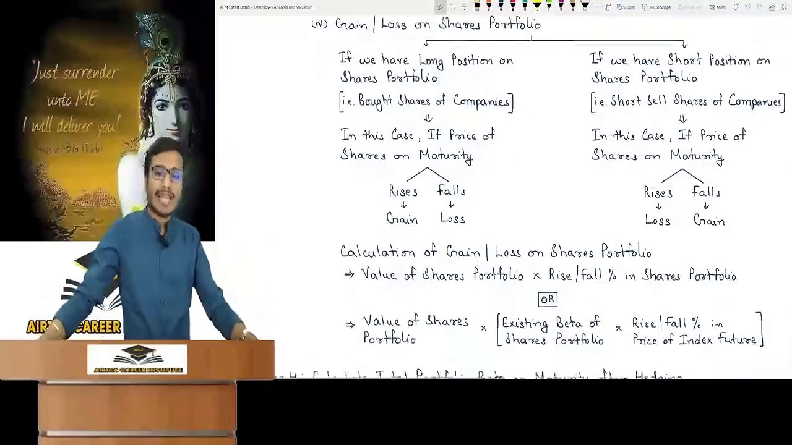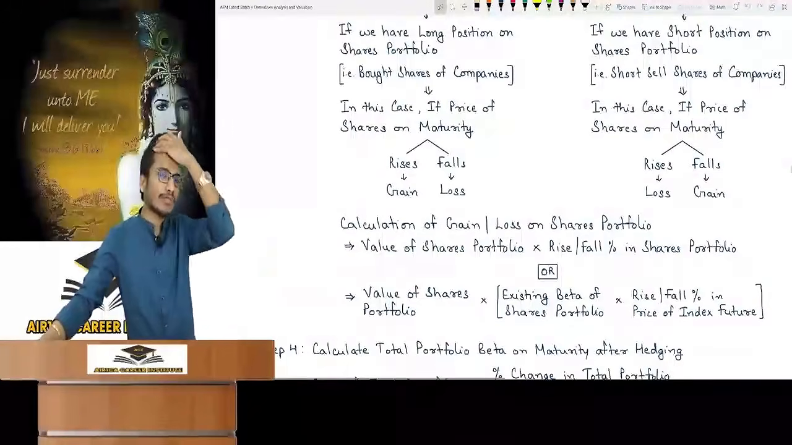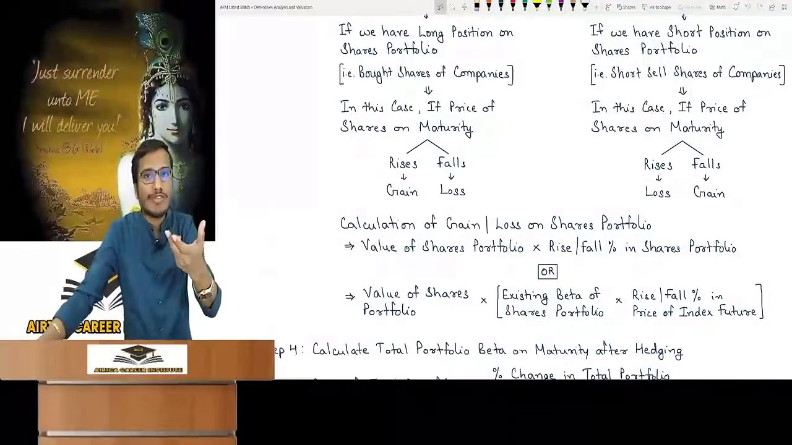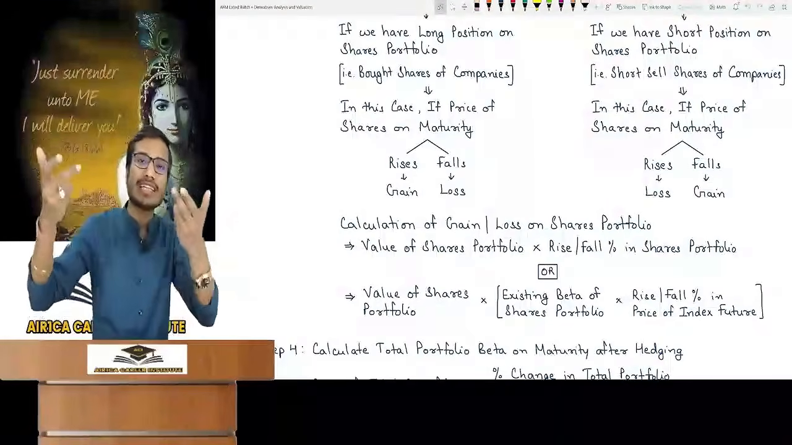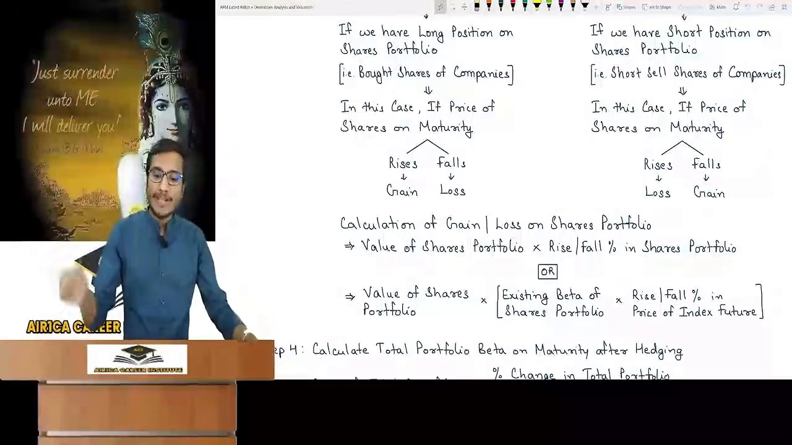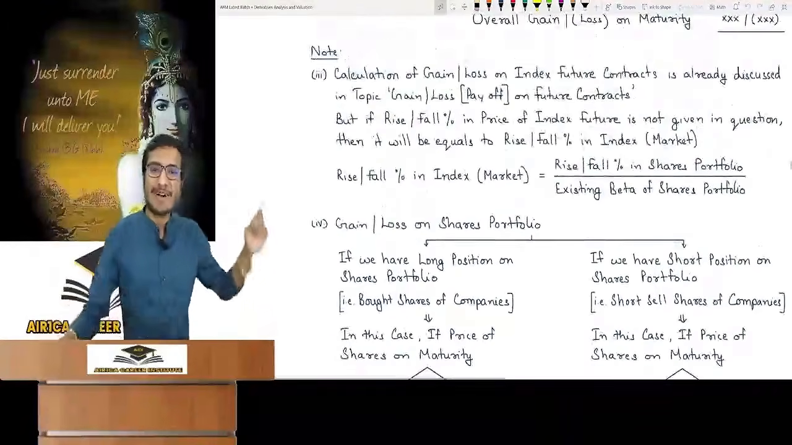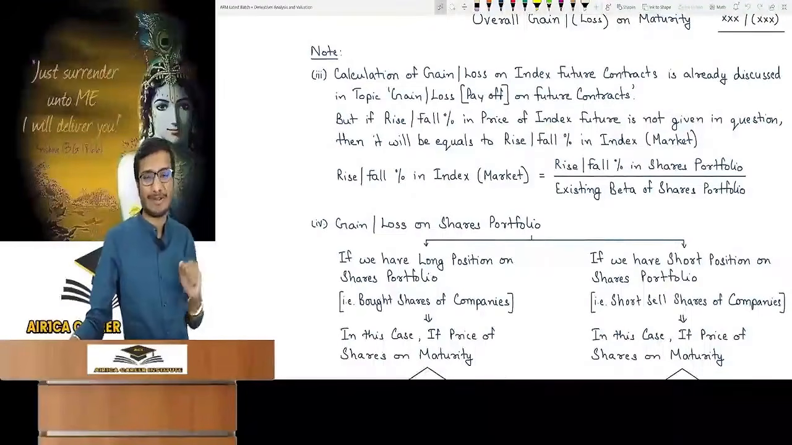Now, how do we calculate gain loss? We learned if it's gain or loss, how to find out gain loss of share portfolio. Multiply value of the share portfolio by rise fall percent. That will be given in maturity. Rise fall percent in shares portfolio is not given. See, in those questions where rise fall index is given, we have to find rise fall percent in index, which is future rise fall percent.